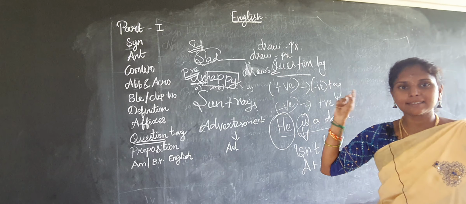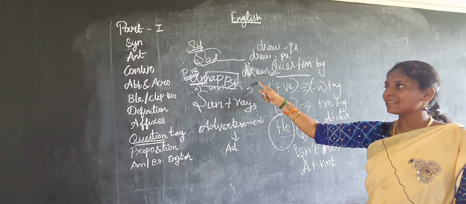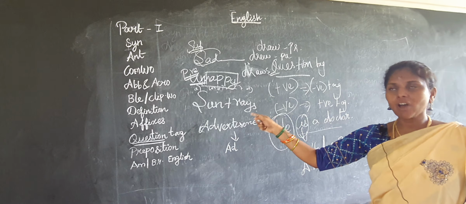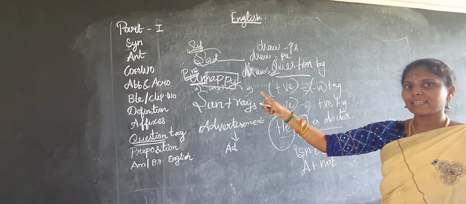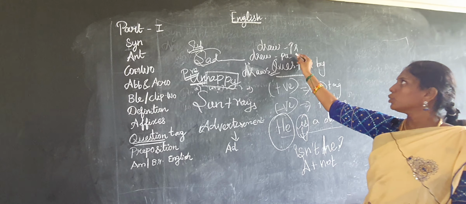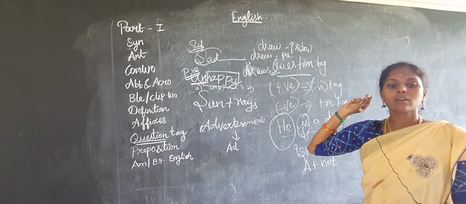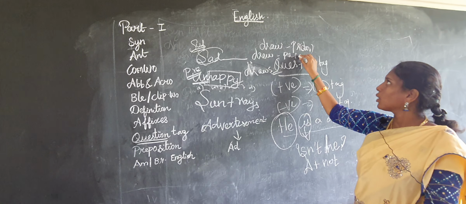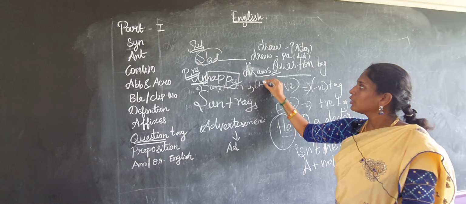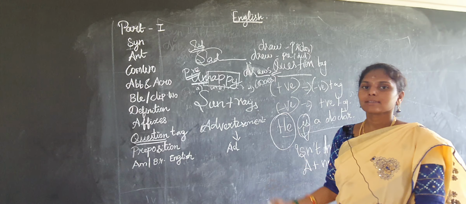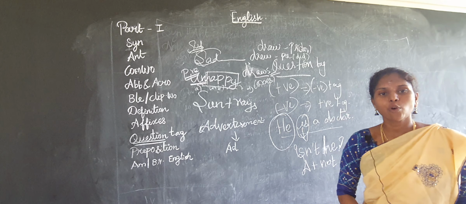Draw is present tense, drew is past tense, and draws is present plus "s" coming. If it is like this, for draw, the present tense, you have to use do. For drew, you have to use did. For draws, you have to use does.